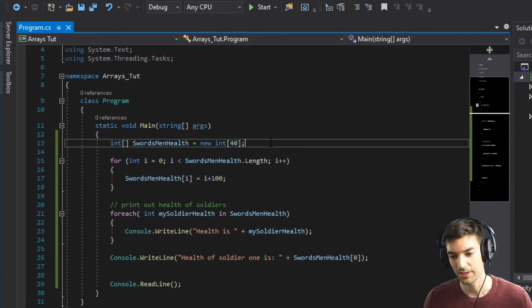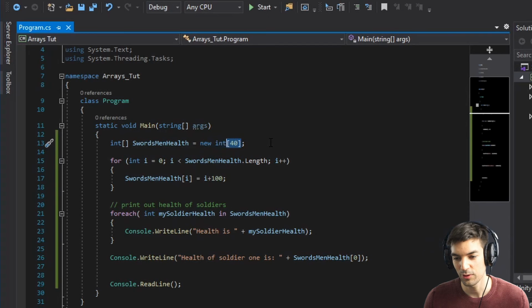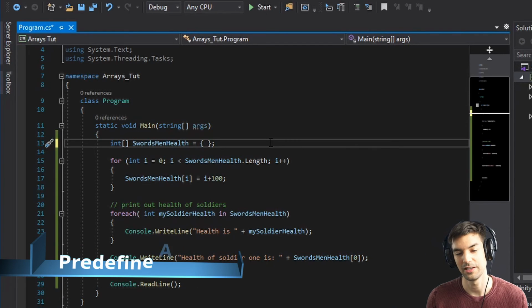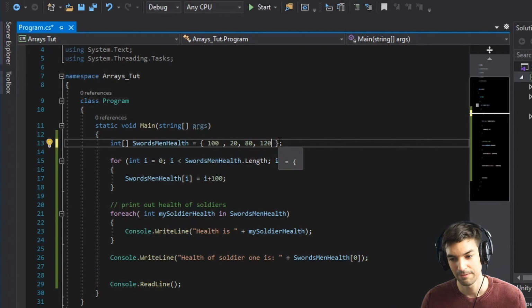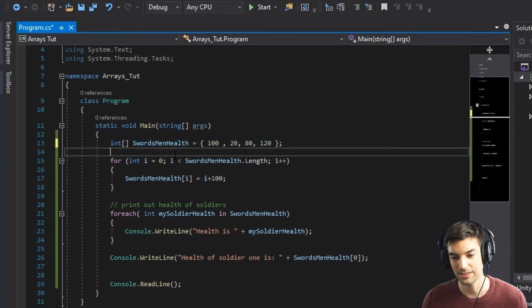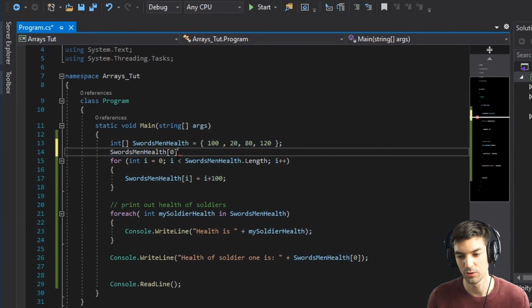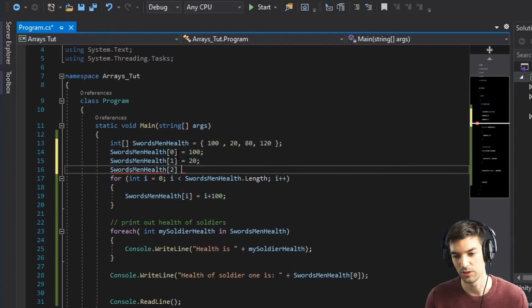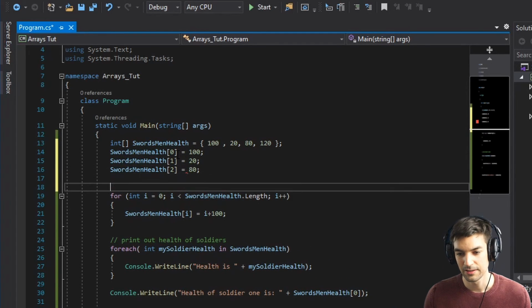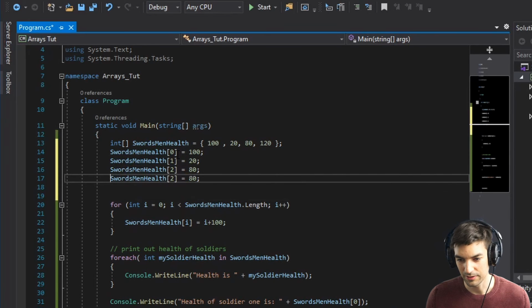You can do one more thing. Instead of making new int[40], you can also predefine healths. Like you could say 100, 20, 80, and 110, 100. Now we have 4 elements and they are already assigned, you know? So it's just the same like swordsmanHealth[0] equals 100, swordsmanHealth[1] equals 20, swordsmanHealth[2] equals 80, and so on, you know? And then here the 3 equals 120.